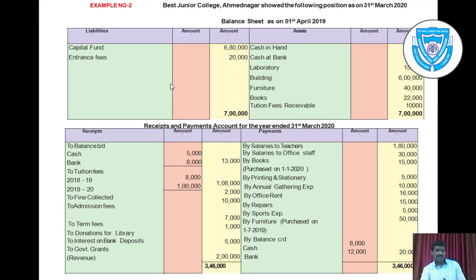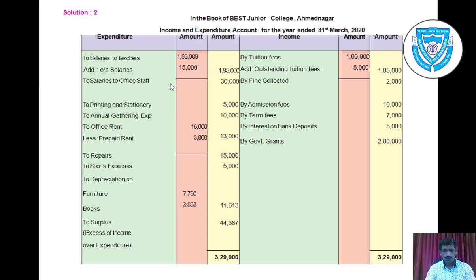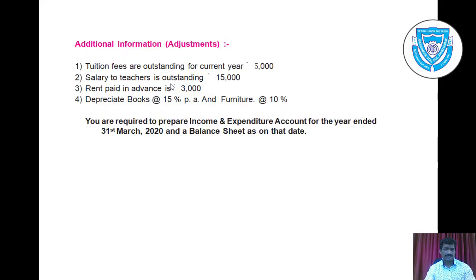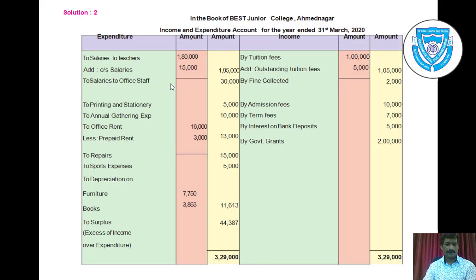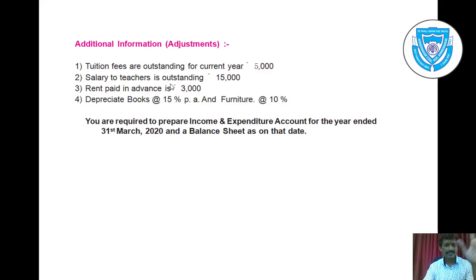After that we have to check whether all the heads are considered here for preparation of the income and expenditure account. After that we have to look after the adjustments. We have considered tuition fees, salaries, rent paid, and one adjustment remains, that is depreciation. So we have to debit it to the income and expenditure account. Depreciate books at the rate of 15% per annum and furniture at the rate of 10% per annum.